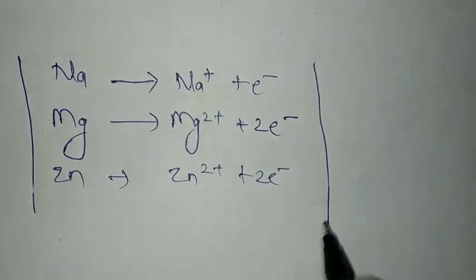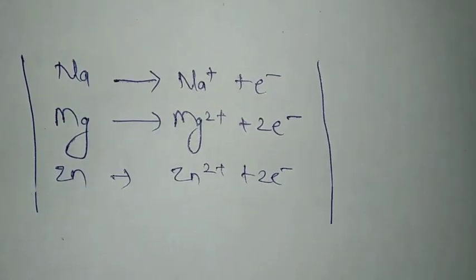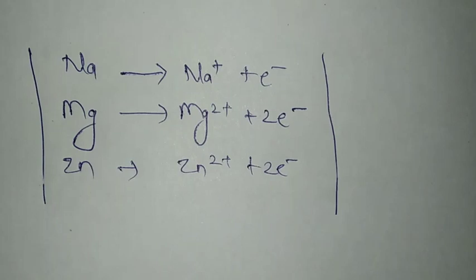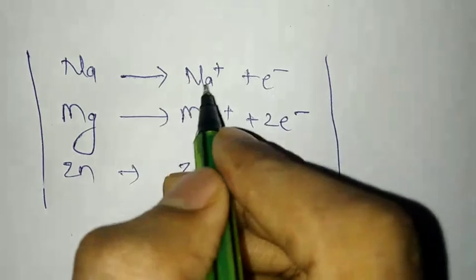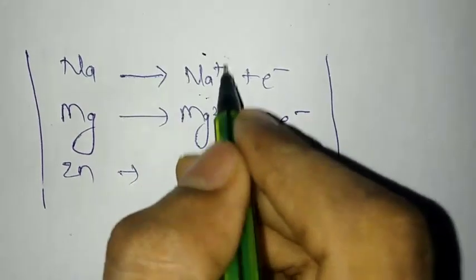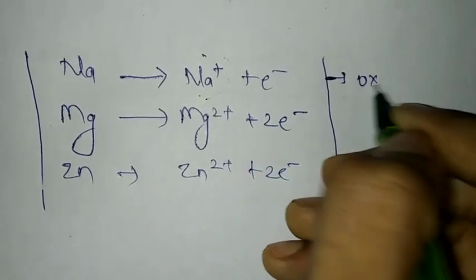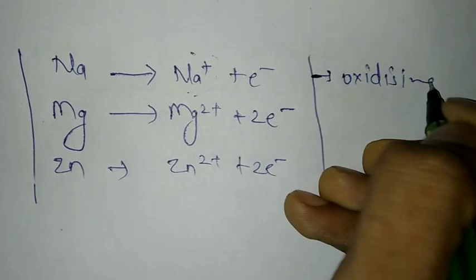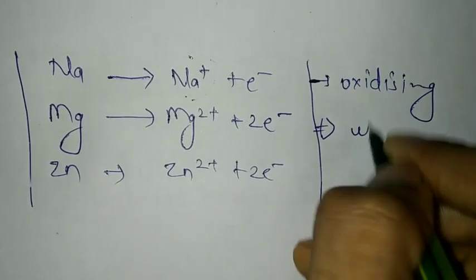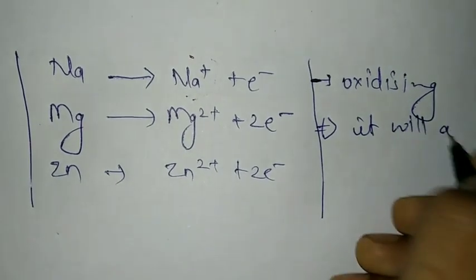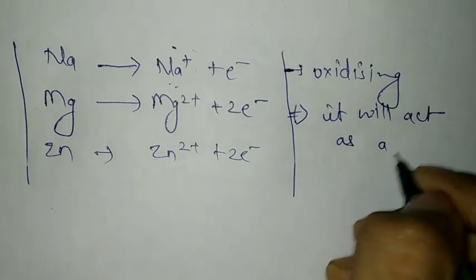So the reason behind taking a metal in an organic reaction is that the metal acts as a reducing agent. As in all the cases the metal is oxidizing, hence it will act as a reducing agent.